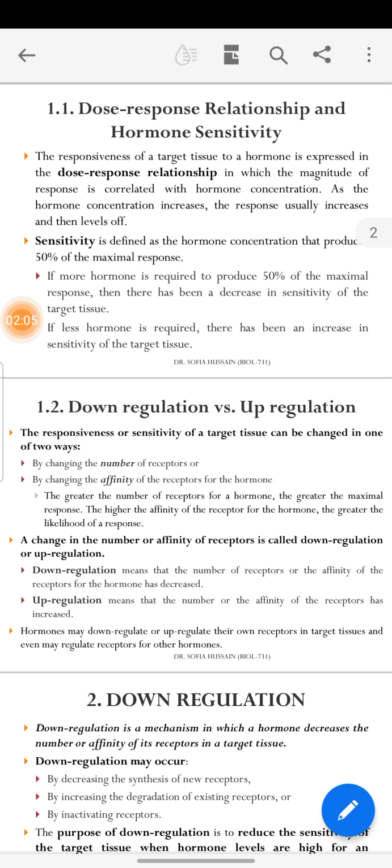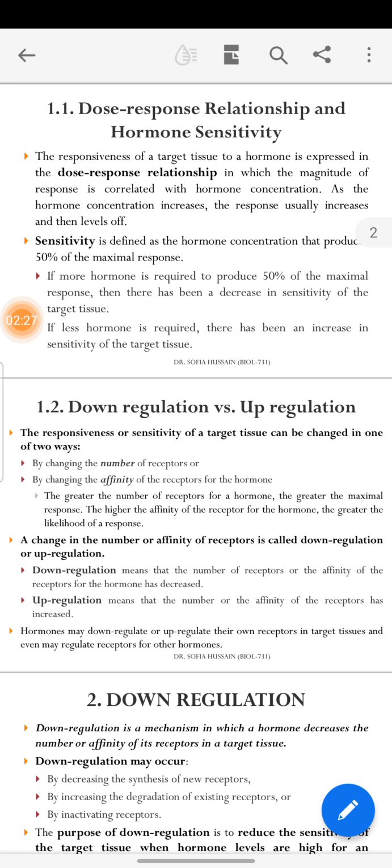As the hormone concentration increases, the response usually increases and then levels off. So as the hormone increases, the response will also increase. It is directly proportional. In other words, the response can be increased by the concentration.